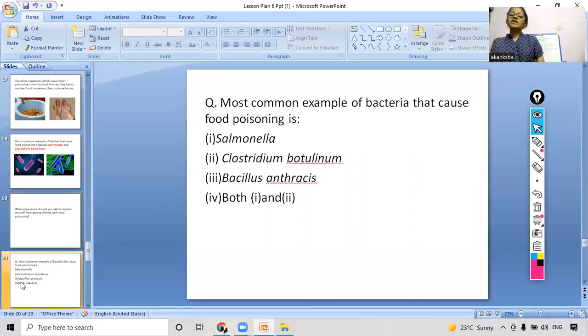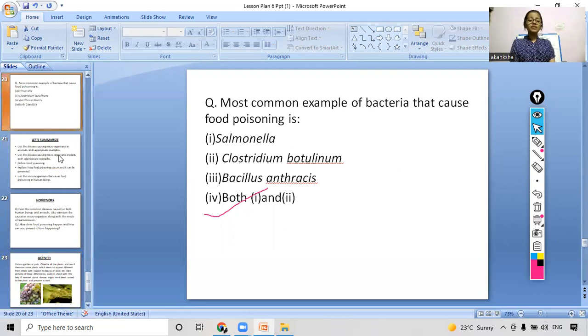The most common example of bacteria that cause food poisoning is Salmonella, Clostridium botulinum, or Bacillus anthracis. So which one is it? Or both 1 and 2? Okay, you are giving right responses. It is both 1 and 2. So yes, you all gave the right responses.